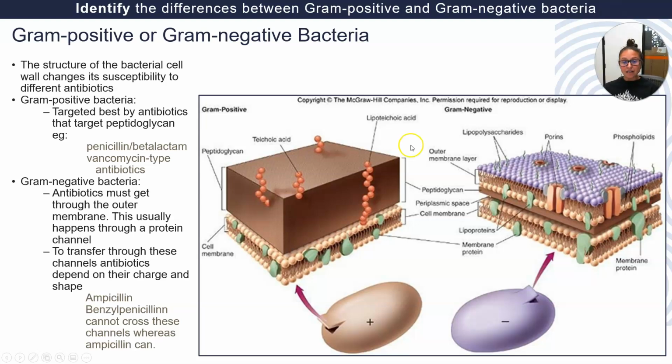For example, gram-positive bacteria, this guy here, we can kill them off better with antibiotics that target peptidoglycan. So if we give someone a drug that destroys this, we can kill the bacteria. So that's an effective use of pharmaceuticals to get rid of that microorganism.